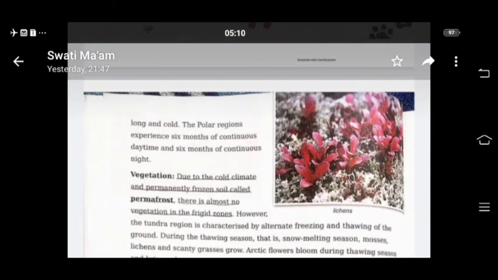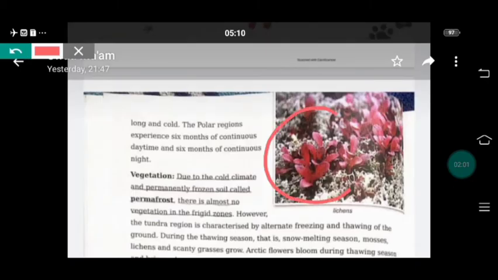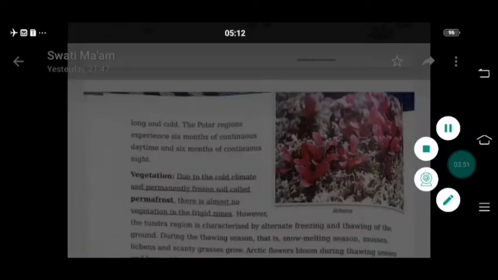Polar region means North Pole and South Pole. We are talking about the North Pole and its 6 months of continuous daytime and 6 months of continuous nighttime.